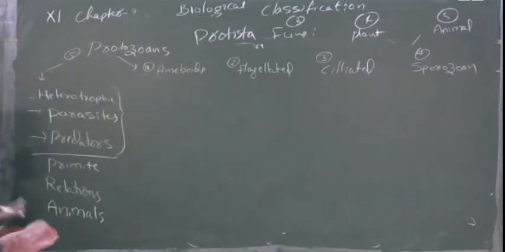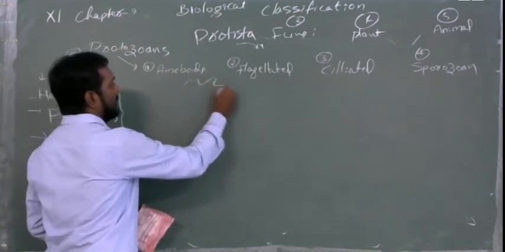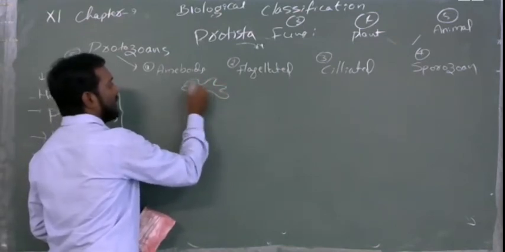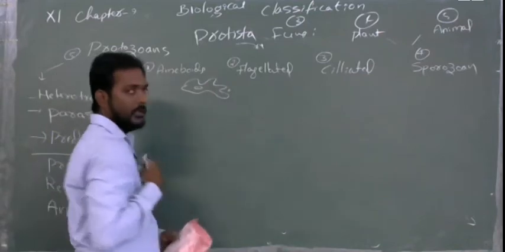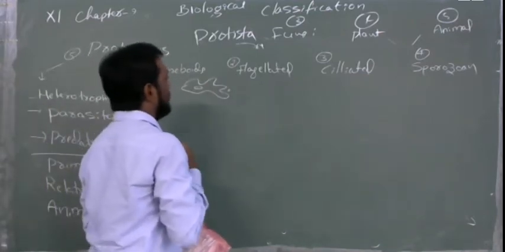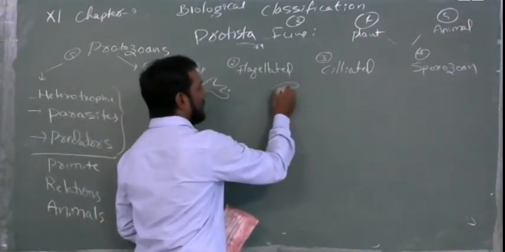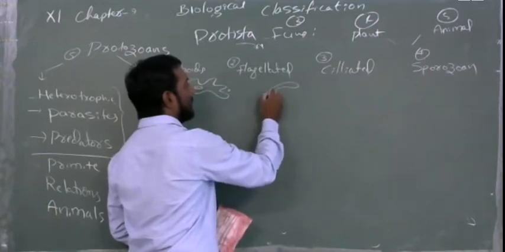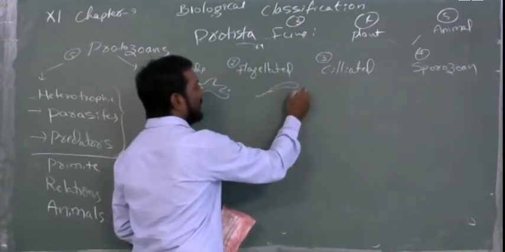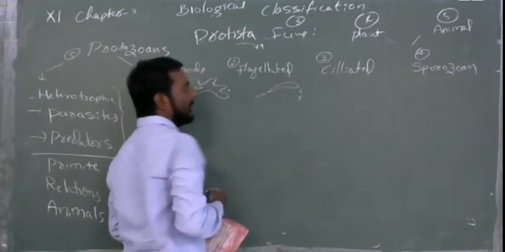Now, if you see amoeboids, first we have to draw the amoeba diagram. It will be irregular, and the food will be there. And if you see the flagellated, the flagellate diagrams will be very simple. The organisms will be simple. They will have flagella, so they will be free-living. They will be parasites, problematic and non-problematic.